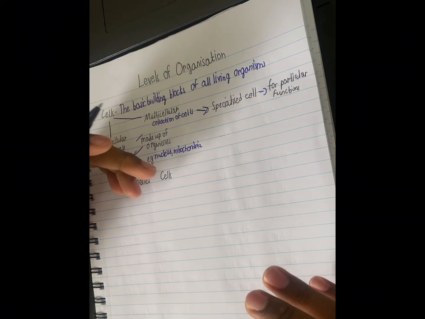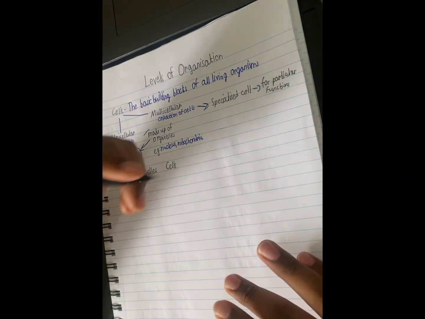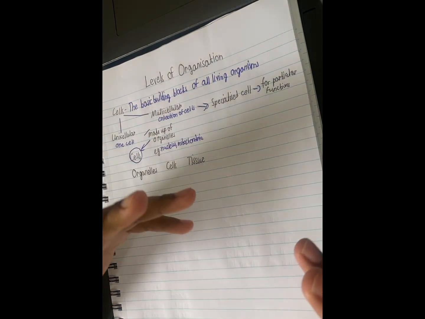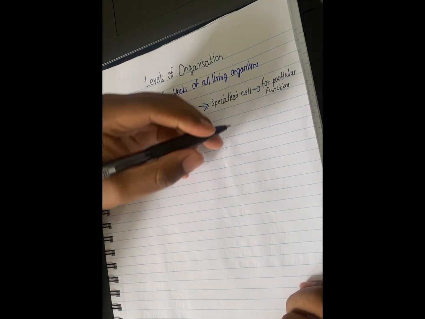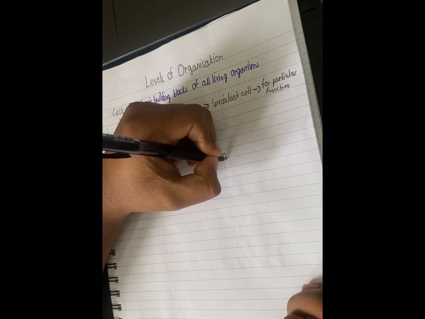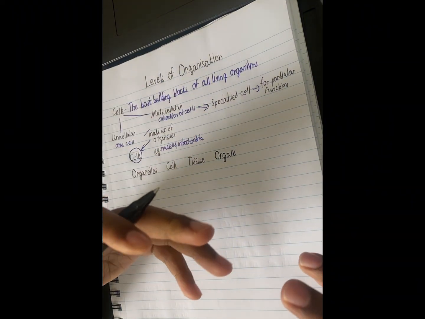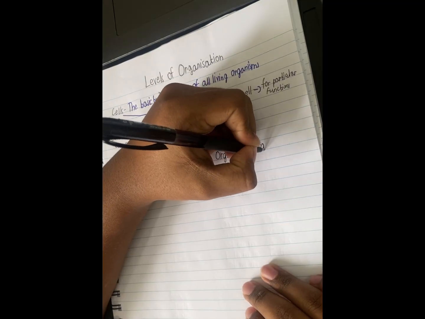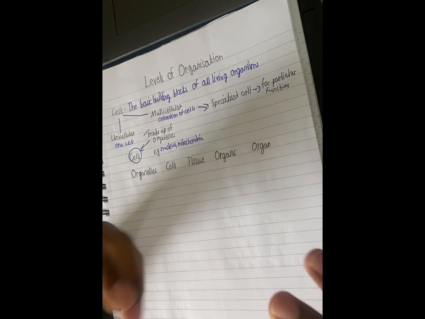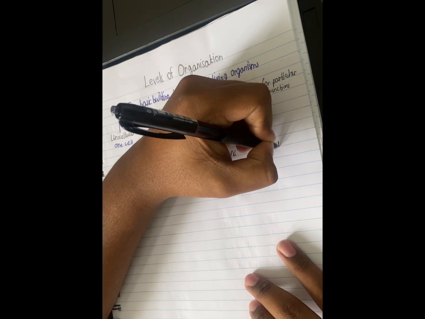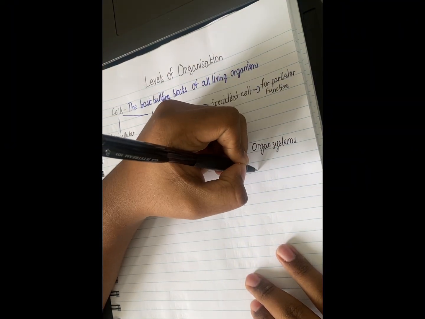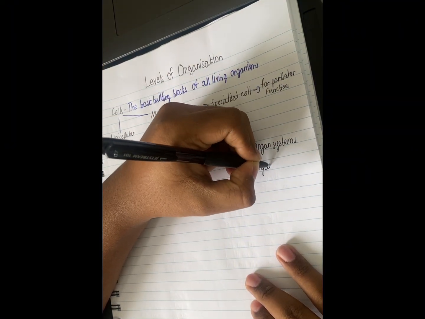When a collection of cells come together, a tissue is formed. When a collection of tissues come together, they form organs. And when a collection of organs come together, they form an organ system. And when a collection of organ systems come together, they form an organism.